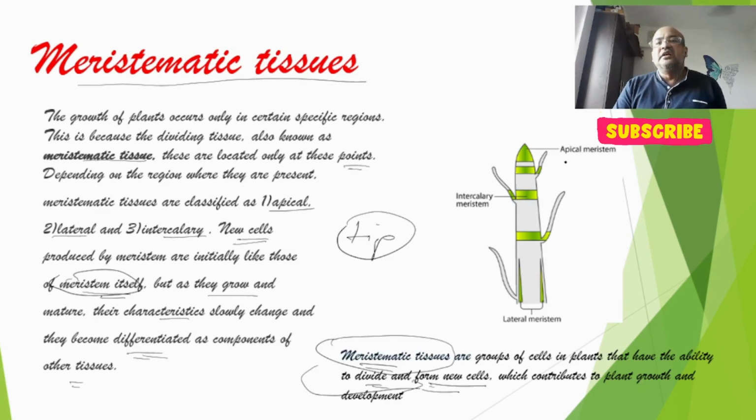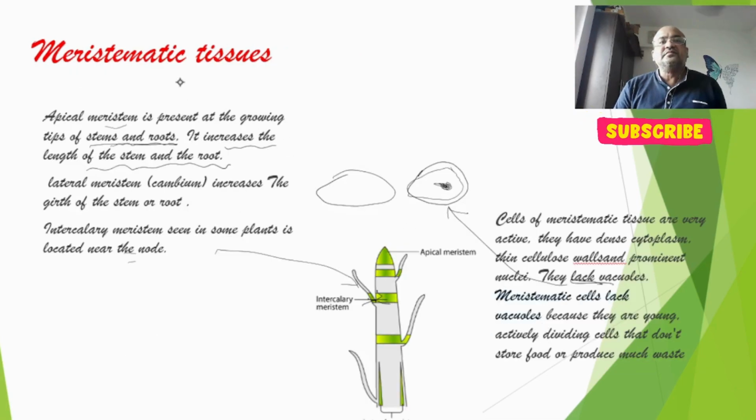Here you will see apical meristem, intercalary meristem and lateral meristem. Apical meristem is present at the growing tips of stems and roots. What does it do?